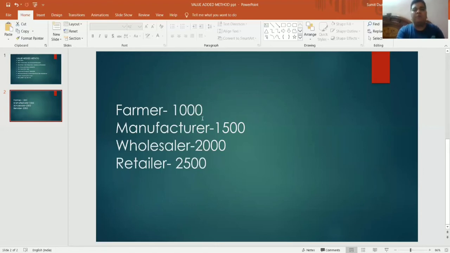Manufacturer had produced biscuits from it and sold it to the wholesaler for ₹1500. Wholesaler has sold it to the retailer for ₹2000 after packaging and all, and retailer has sold it to the consumer for ₹2500.